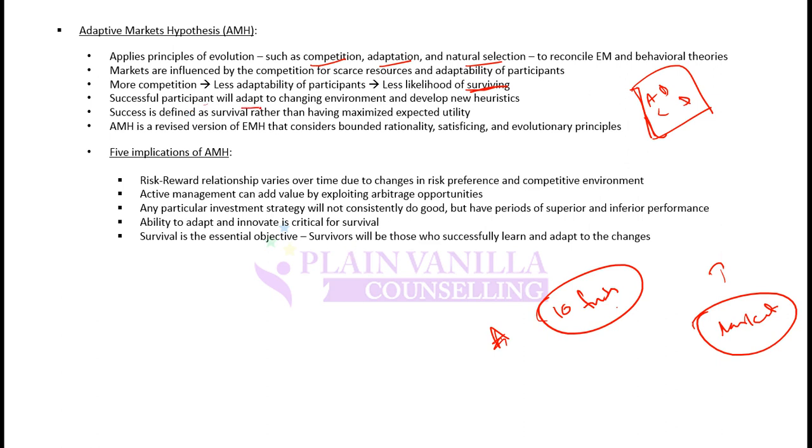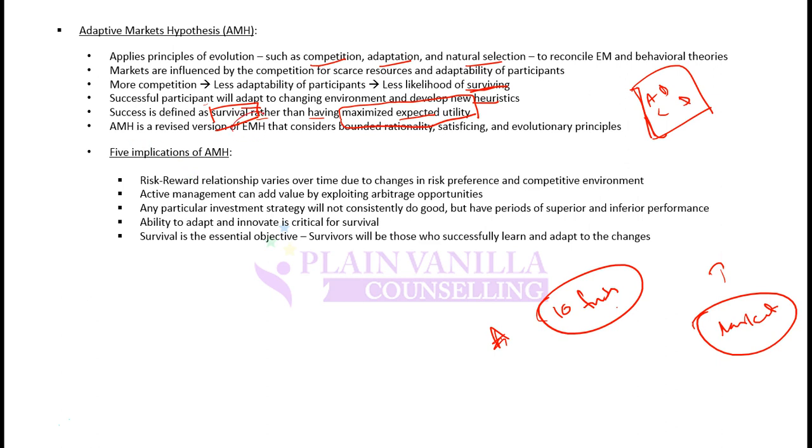Successful participants will adapt to a changing environment and develop new heuristics. Success is defined as survival rather than having maximized expected utility. Again, AMH says that investors will not maximize expected utility, but will survive. So the focus will be on survival. Success will be survival. Success will not be maximizing utility. And survival will depend on adaptability. If funds or investors are able to adapt to a changing environment, they will succeed. Otherwise, they will not survive.